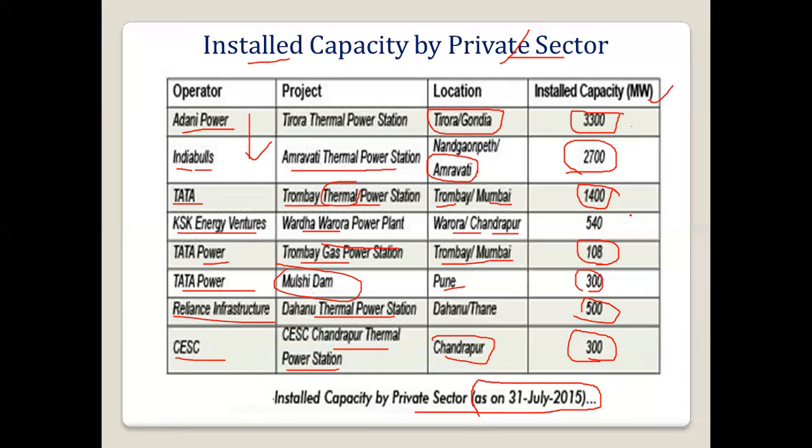So if we add all these, how much do we get? 9,148 megawatt. So this much is the total capacity of the private sector in Maharashtra.